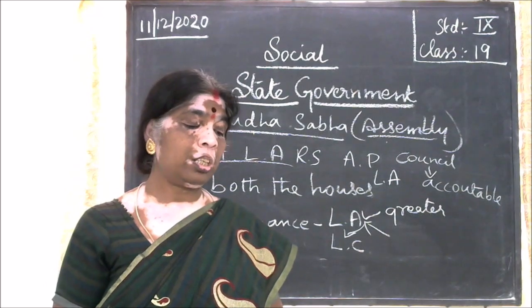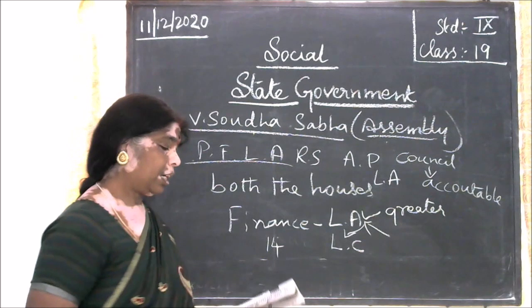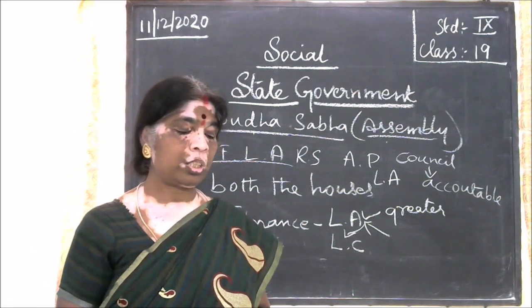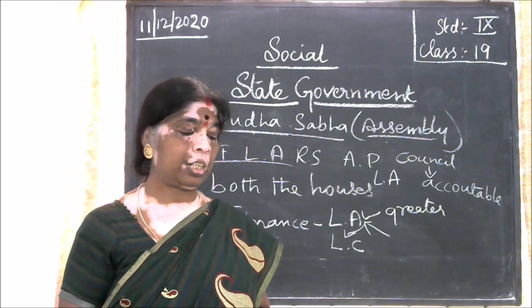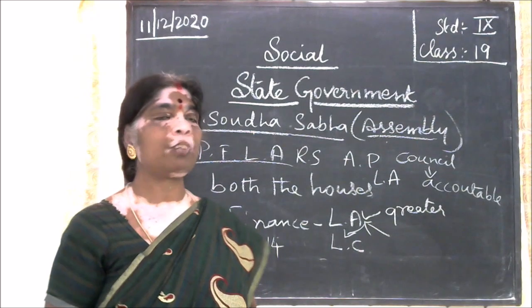Now, the Vidhan Parishad, the upper house of the state legislature, is called the Legislative Council. The strength of this house is one third of that of the Legislative Assembly of the state, however, it should not be less than 40.